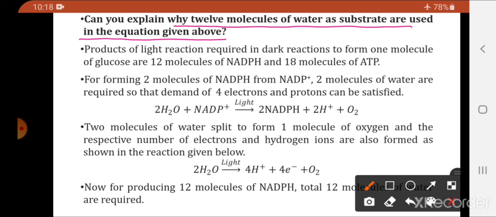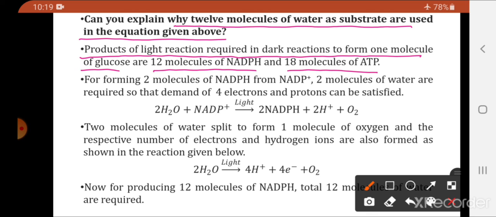When you study the next part, the biosynthetic phase of photosynthesis, this topic will be clearer. But for your knowledge, I will share a little. Products of light reaction required in dark reaction to form one molecule of glucose are 12 molecules of NADPH and 18 molecules of ATP. Now let me explain a little: photosynthesis occurs in 2 stages.